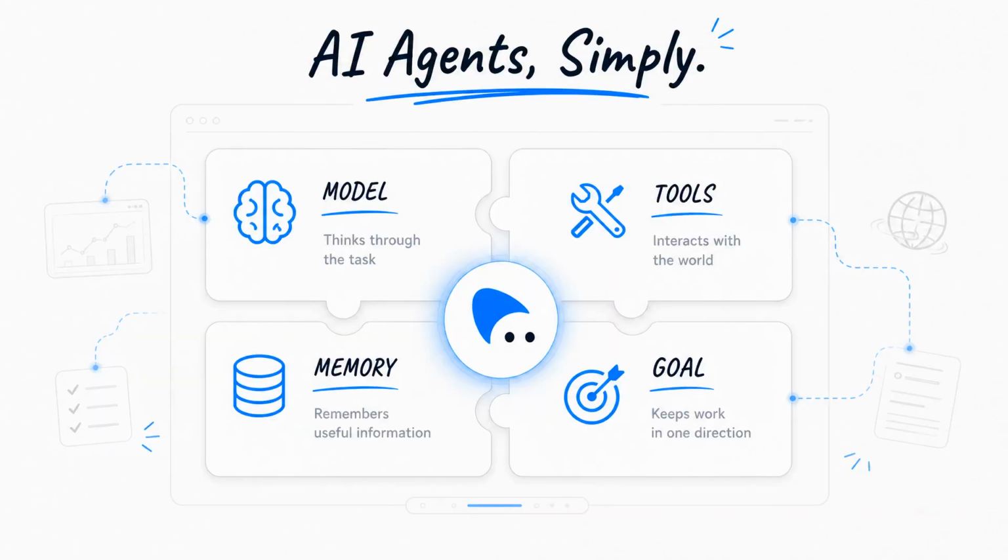Most AI agents can be understood with four simple pieces. There is a model that thinks through the task. There are tools that let it interact with the world. There is memory or context that helps it remember useful information. And there is a goal that keeps the work pointed in one direction.